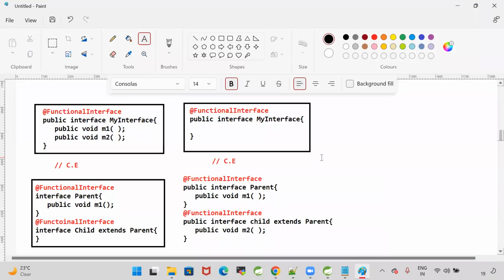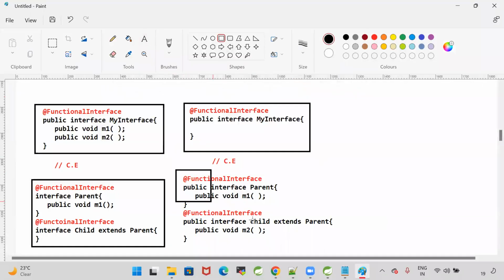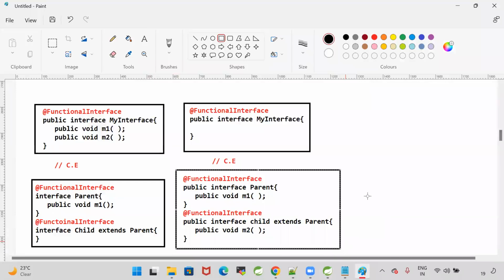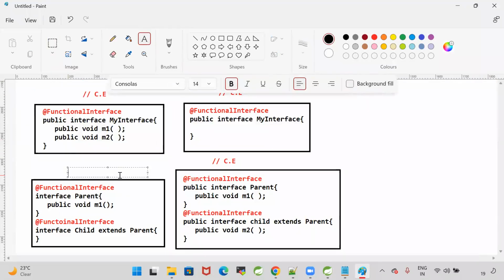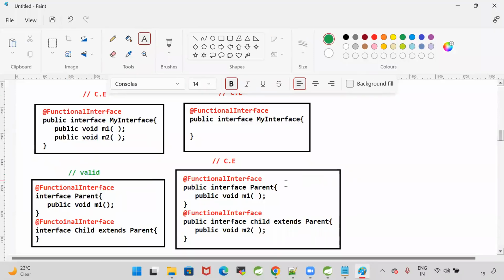Then valid or invalid? This scenario is valid or invalid? What about this fourth scenario?